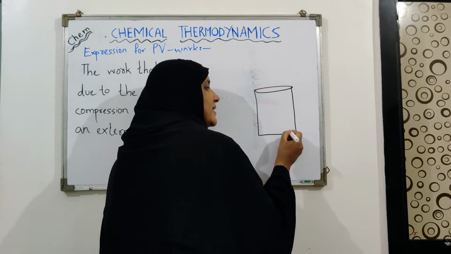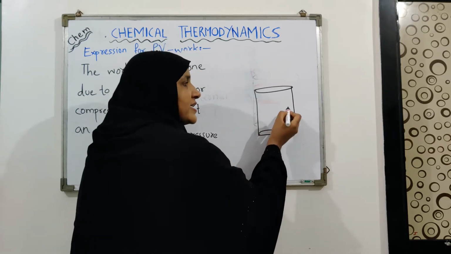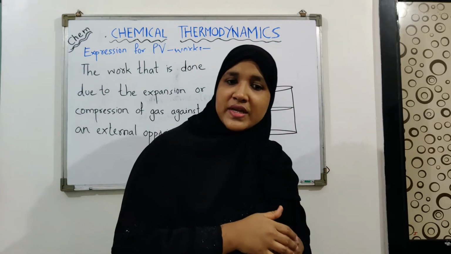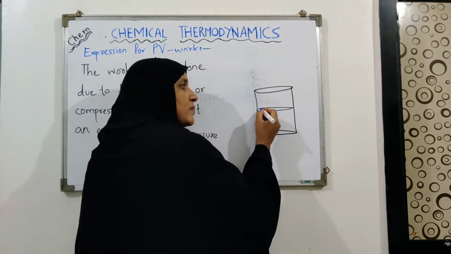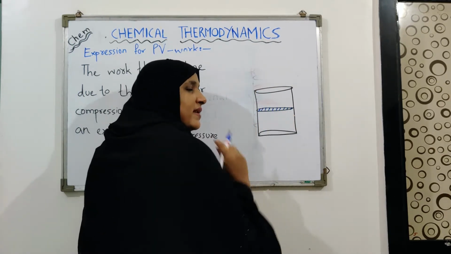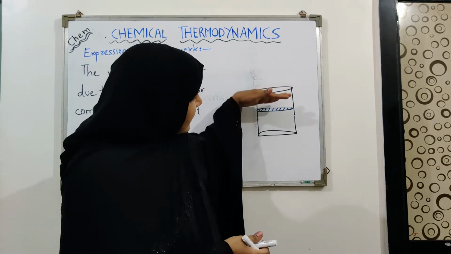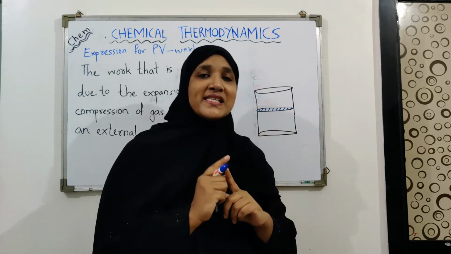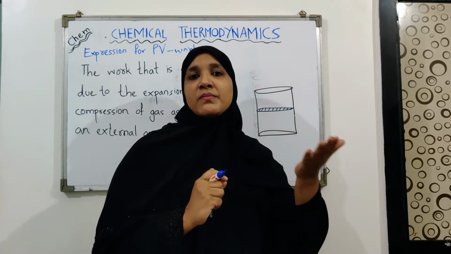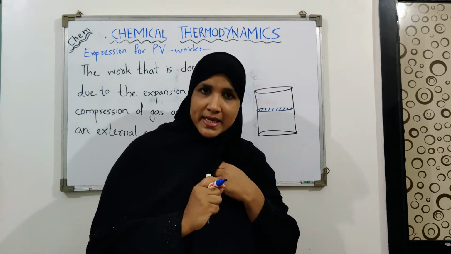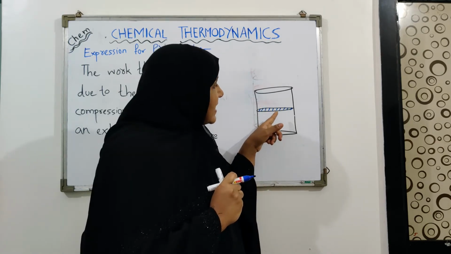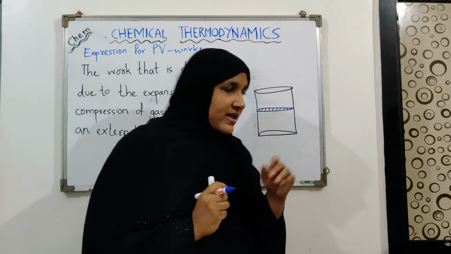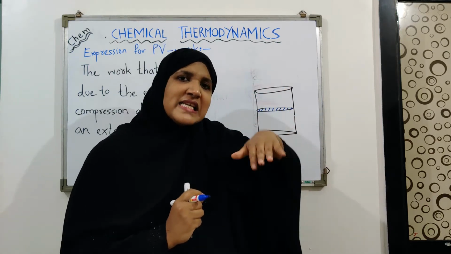In this cylinder a gas is enclosed and it is fitted with a piston. A piston is a special lid. This special lid is supposed to be rigid, movable and frictionless. It means that it can easily go up and down without having any friction with the wall of the cylinder, because if there is friction there will be loss of energy. So we are assuming that this piston is frictionless, it does not have any friction with the wall of the cylinder, it is rigid, and it is easily movable.